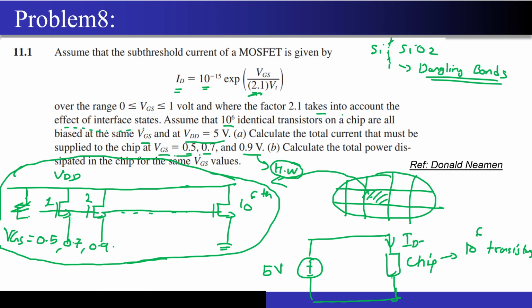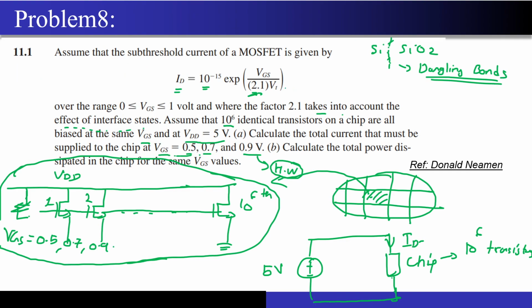So now we will first solve for VGS equal to 0.5 volts. Let me just write it. My VGS is 0.5 volts. So what is my equation? ID is 10 to the power minus 15 times exponential of VGS, where VGS is 0.5, and the factor of 2.1 is there, correct? They have not given the temperature, so for this VT I am assuming the temperature as 300 Kelvin.